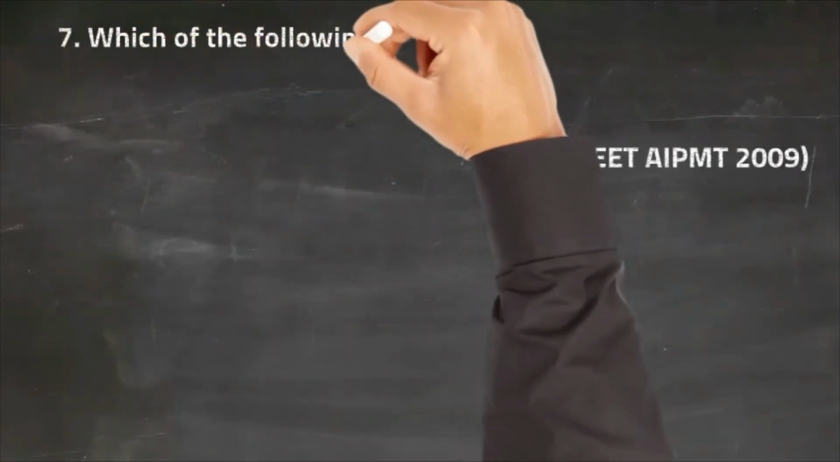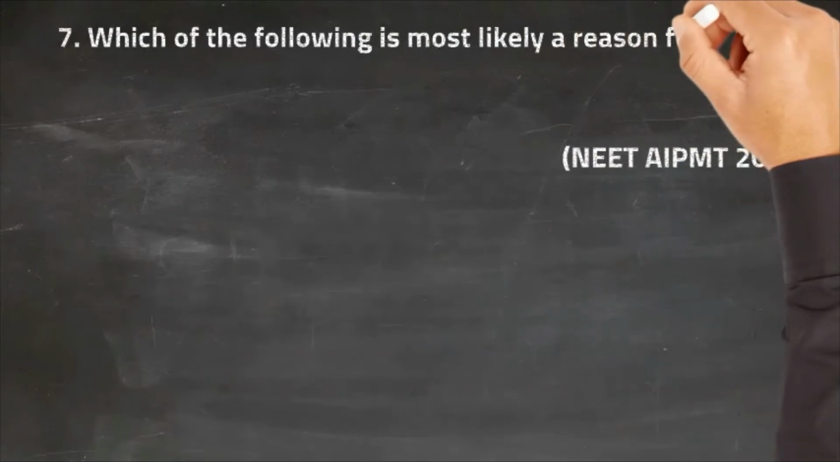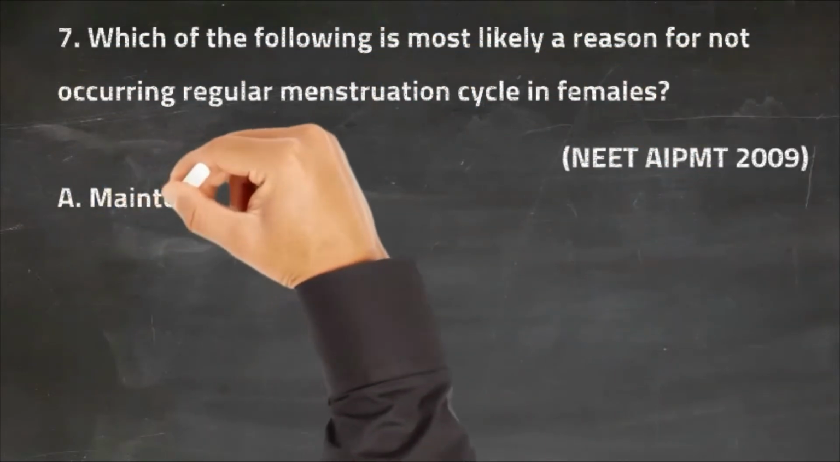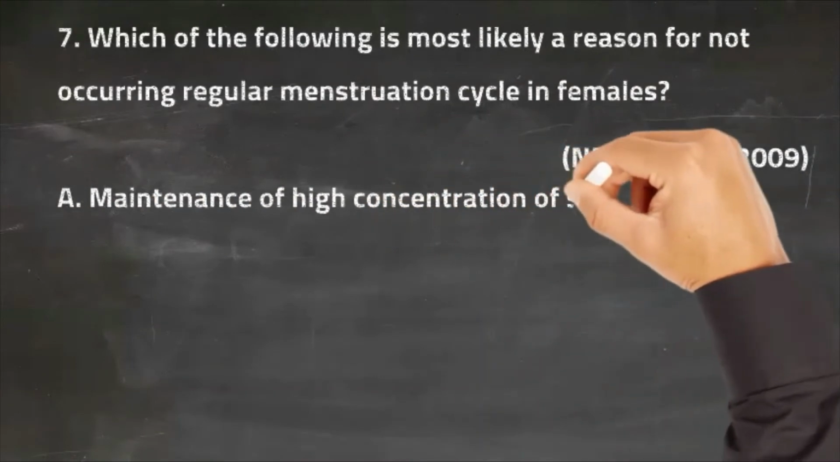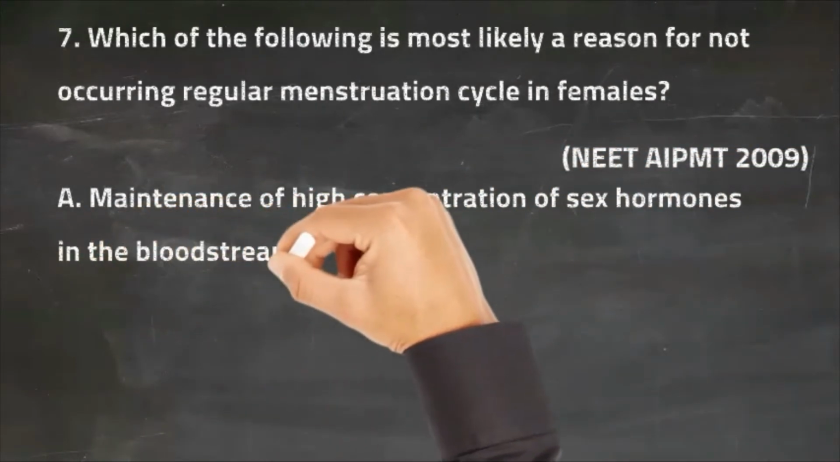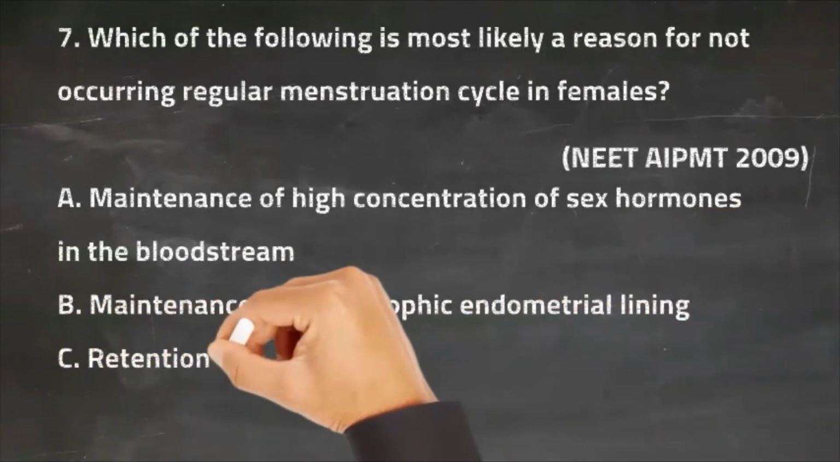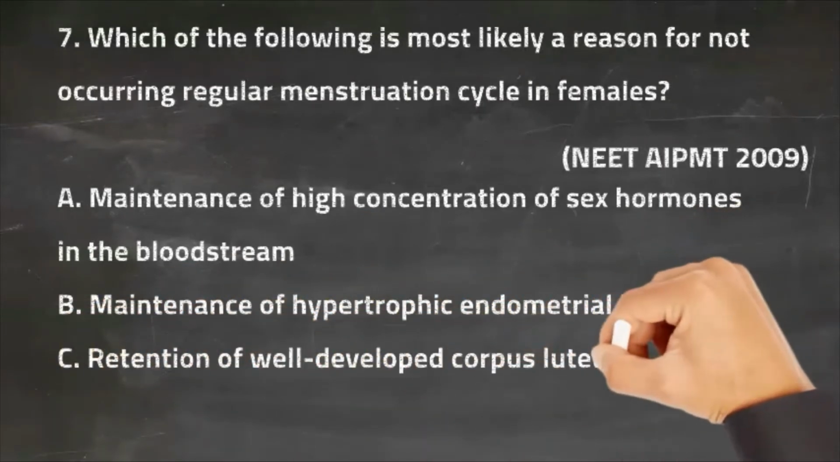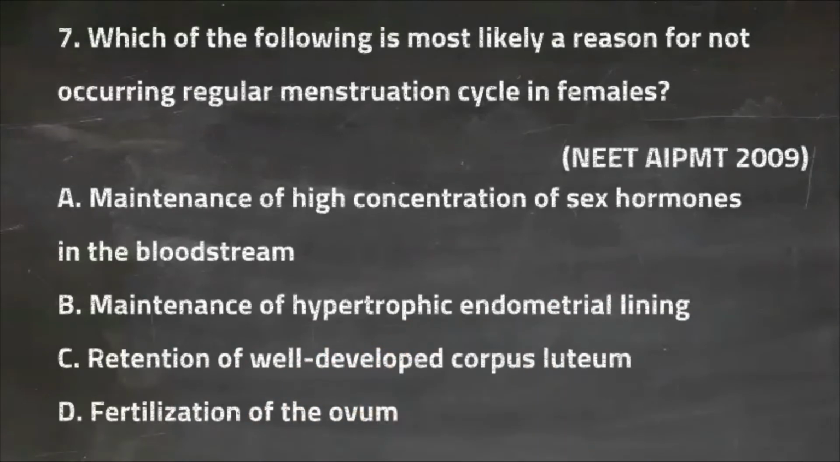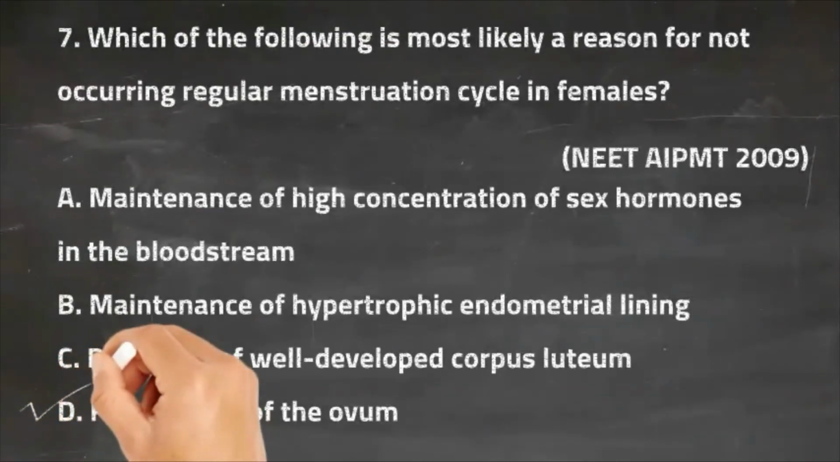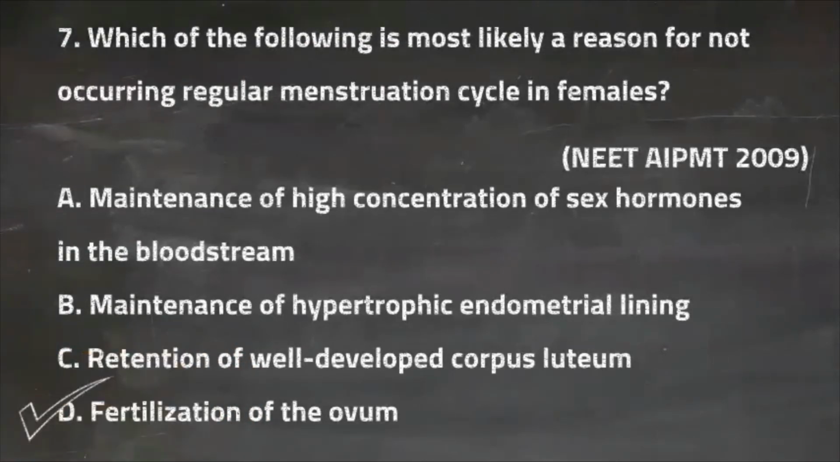So the seventh question is, which of the following is most likely a reason for not occurring regular menstruation cycle in females? So the first option is maintenance of high concentration of sex hormones in the bloodstream. The second option is maintenance of hypertrophic endometrial lining. The third option is retention of well-developed corpus luteum, and the last option is fertilization of the ovum. So the right answer for this question is fertilization of the ovum.